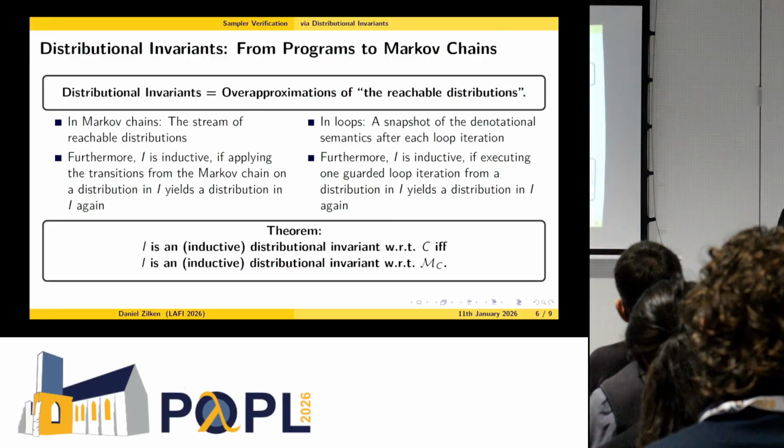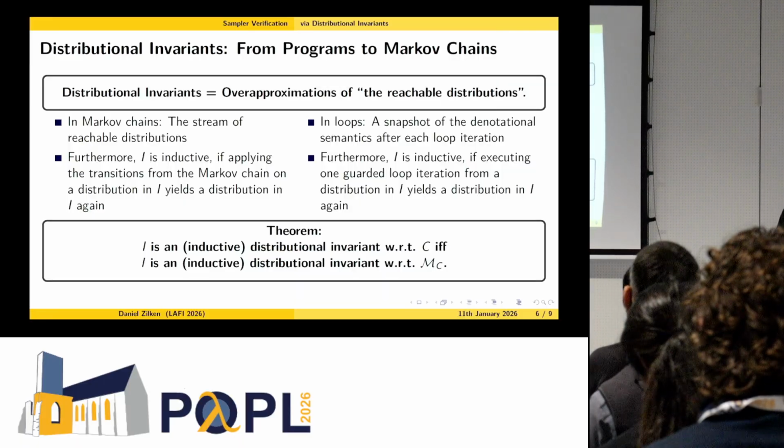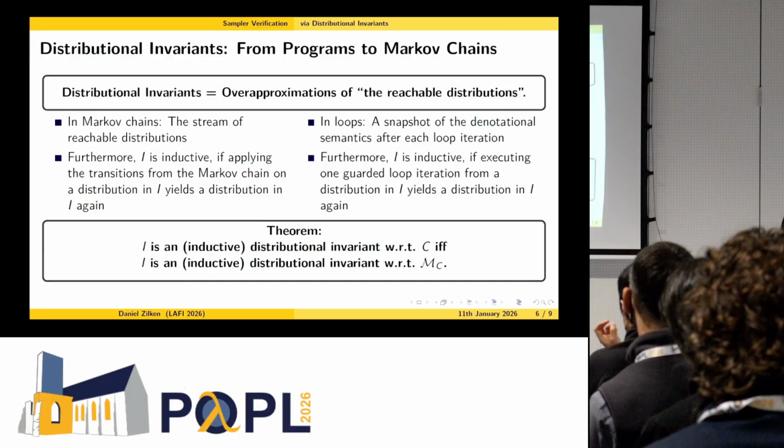And now one of our contributions was to prove a theorem that an invariant I is an inductive distributional invariant with respect to a probabilistic loop if and only if it is also an inductive distributional invariant with respect to the underlying Markov chain. So these two notions of distributional invariance really coincide, and we combine the world of Markov chains and loops with this.